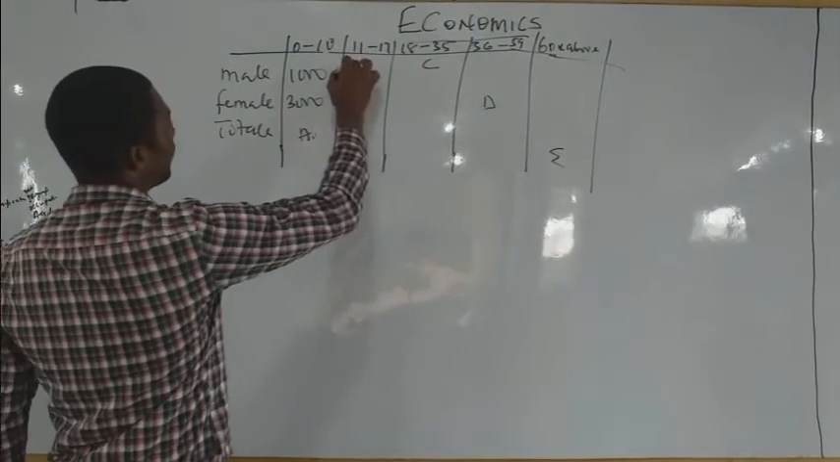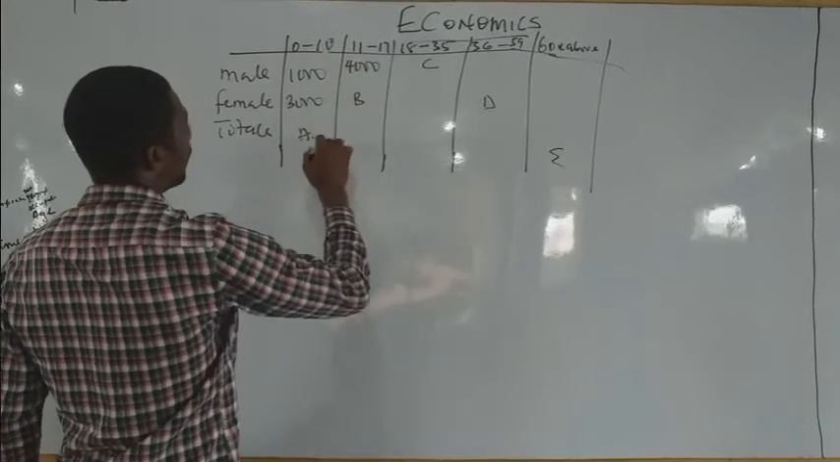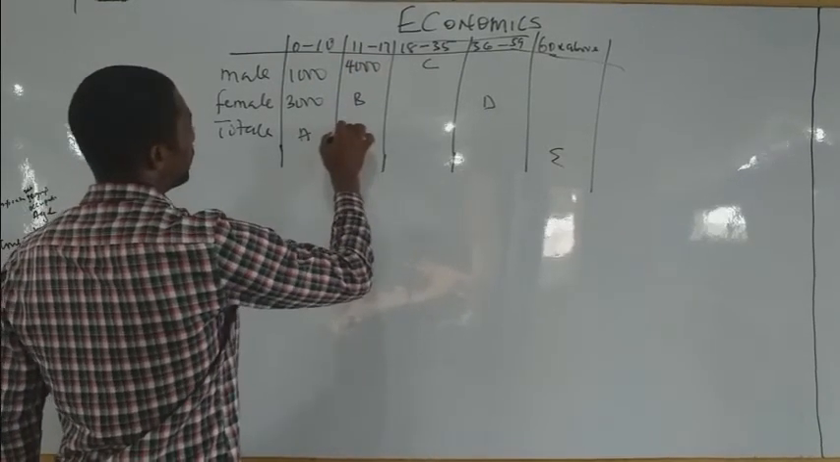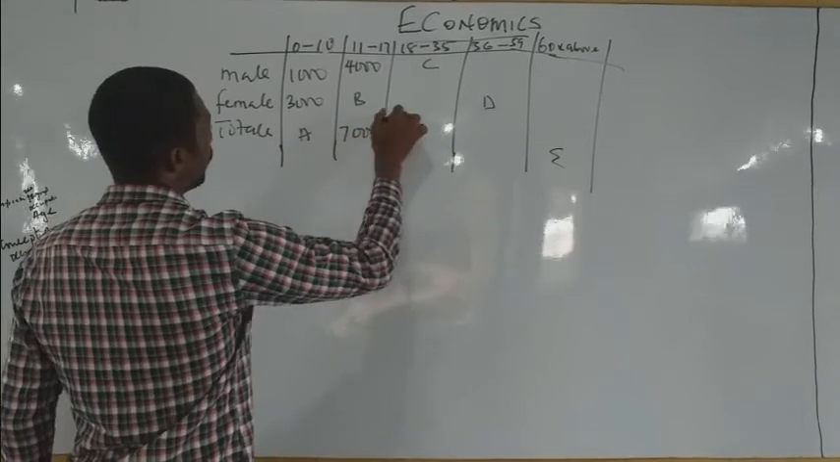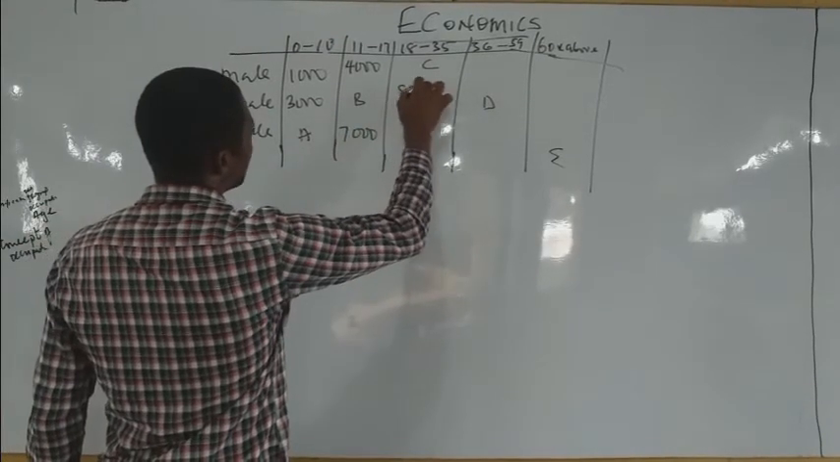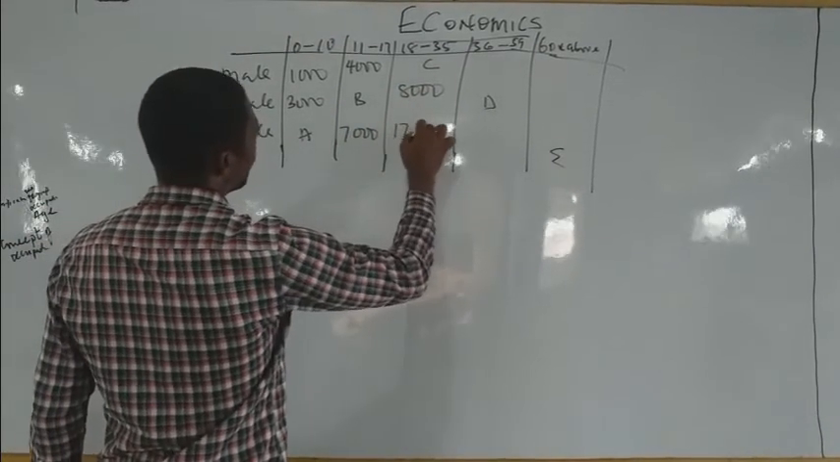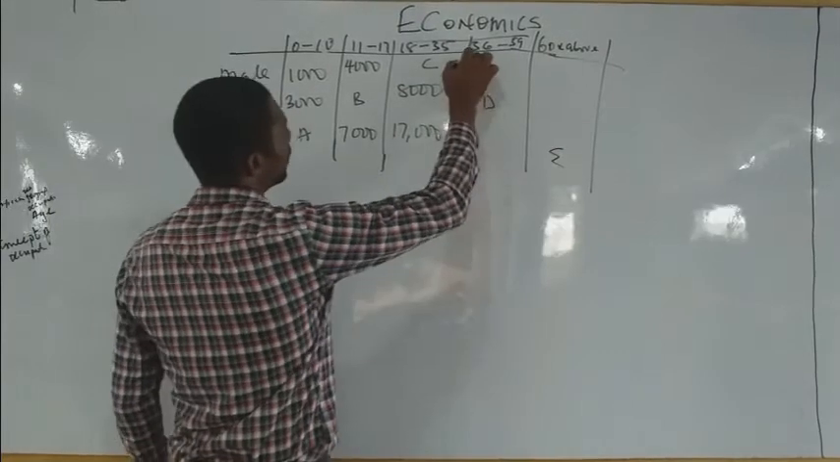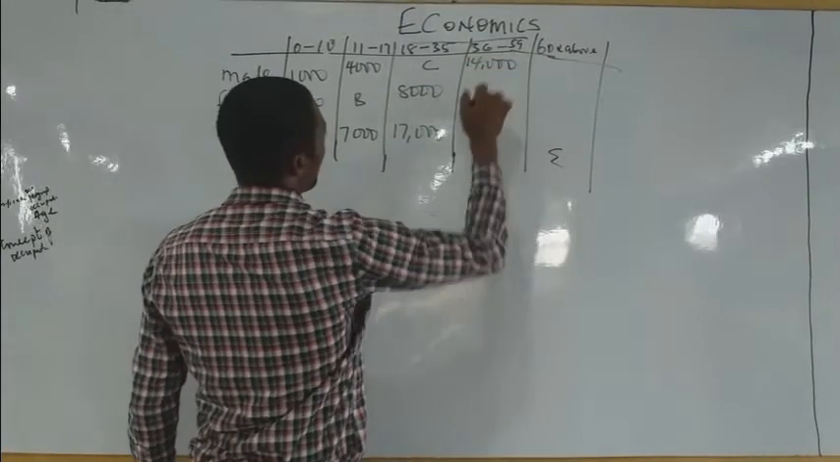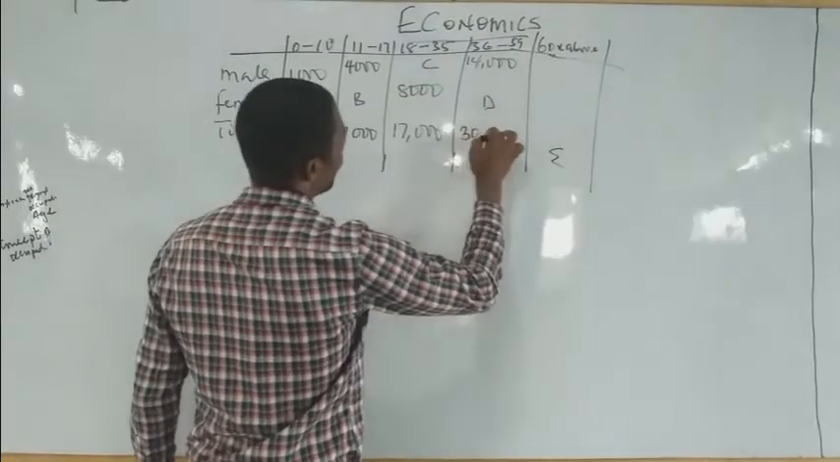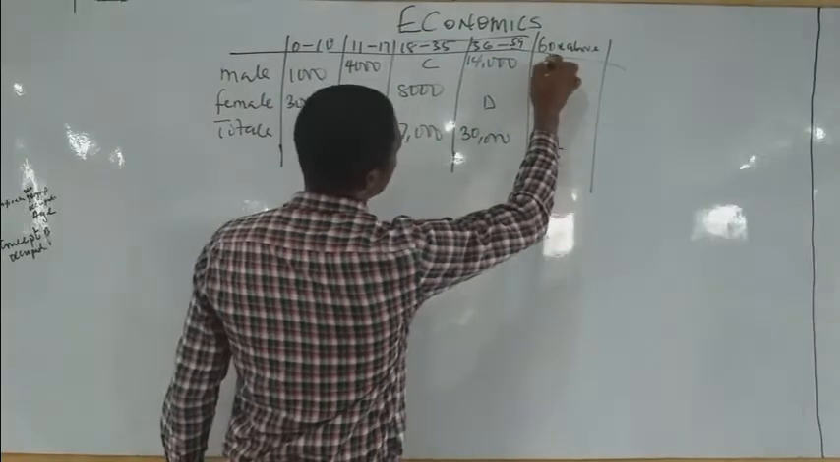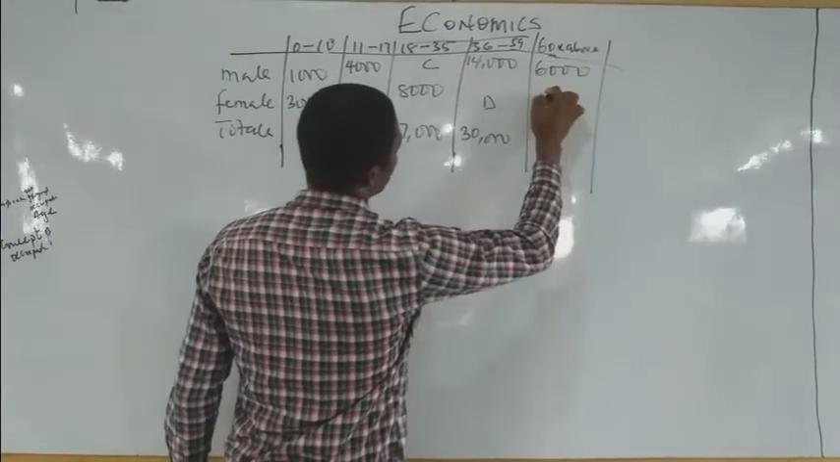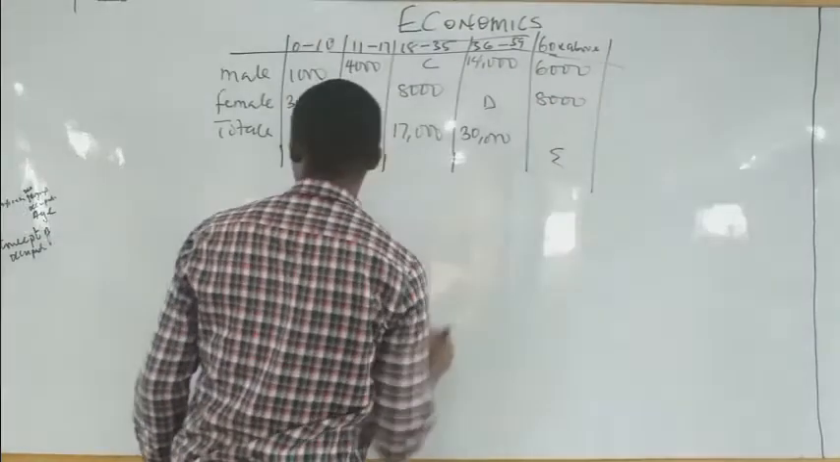Now let's call this guy 4,000. I will call this 7,000. We call this 8,000. I will call this 17,000. We call this 14,000. I will call this 30,000. We call this 6,000. I will call this 8,000.